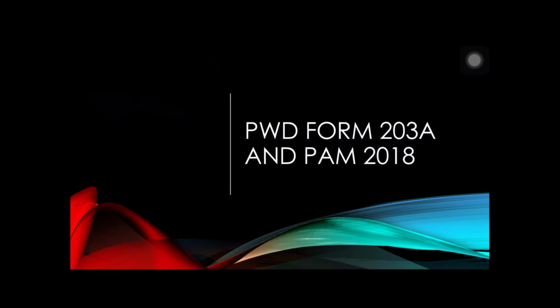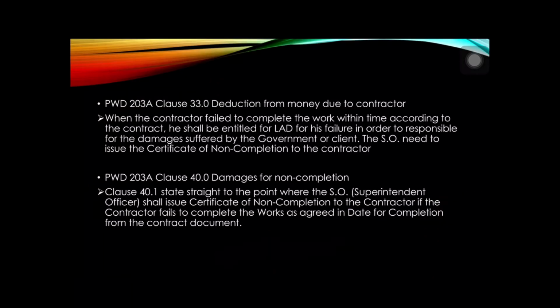Okay, we will look at the non-completion based on the PWD Form 203A and PAM 2018. PWD 203A Clause 33.0, Deduction from money due to the contractor.